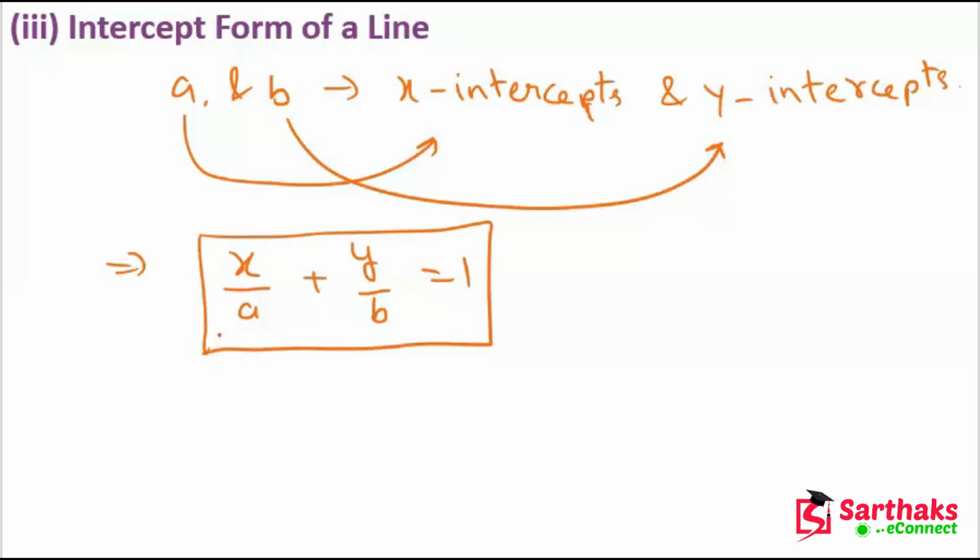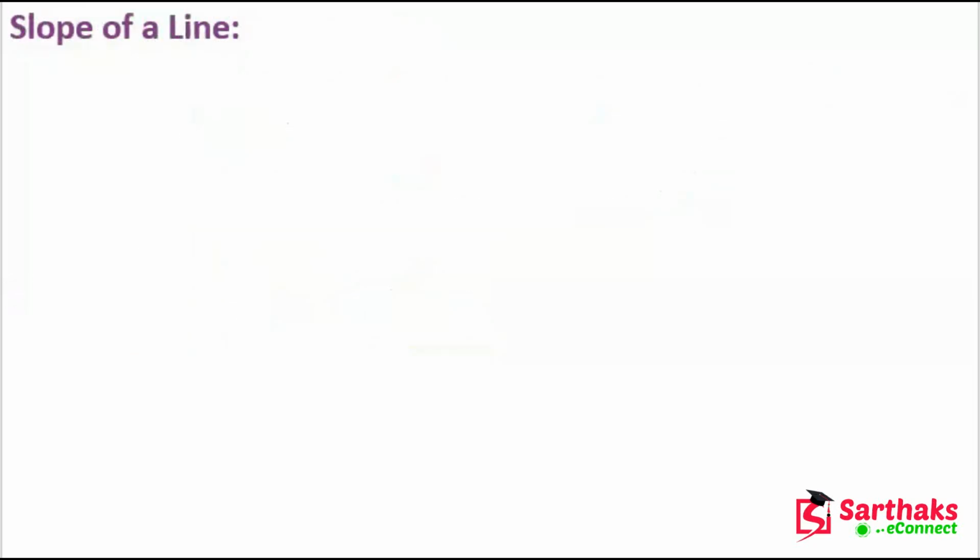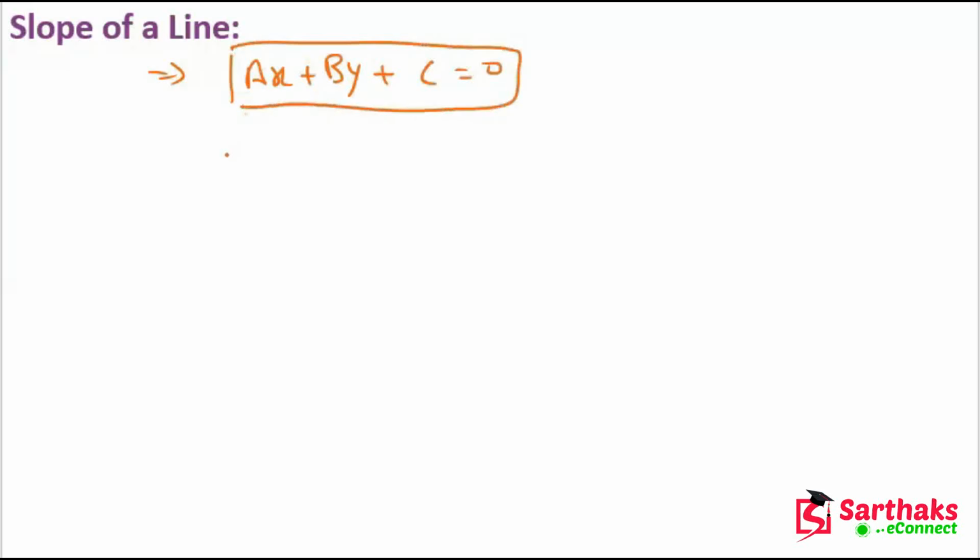So very easy, guys. Now, the slope of a line. Let's suppose we have a general equation of a line: ax plus by plus c is equal to 0. This is the general form of a line. The slope can be found by converting this form to the slope intercept form. So how can we convert it?